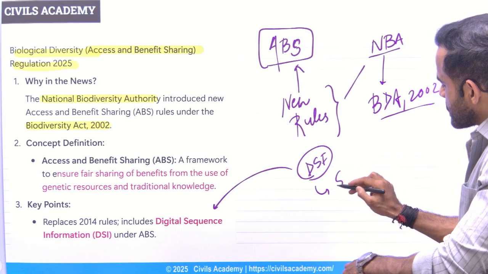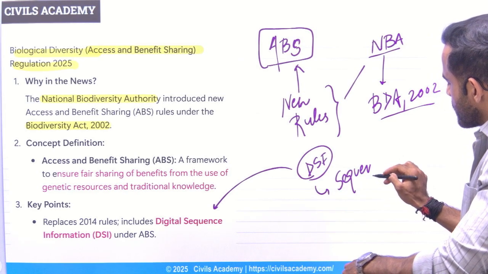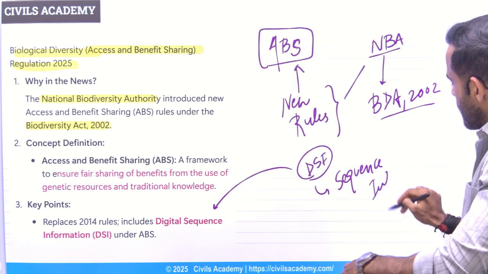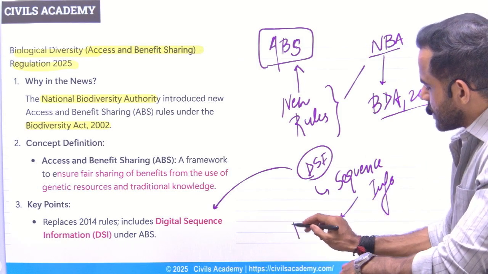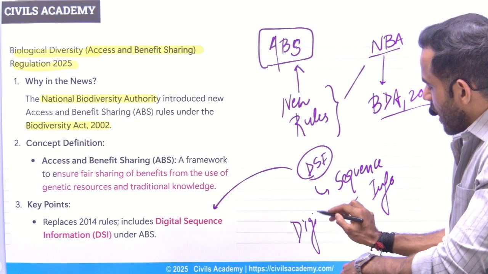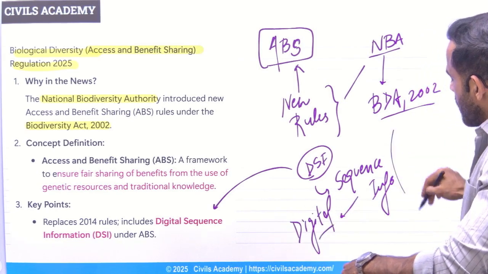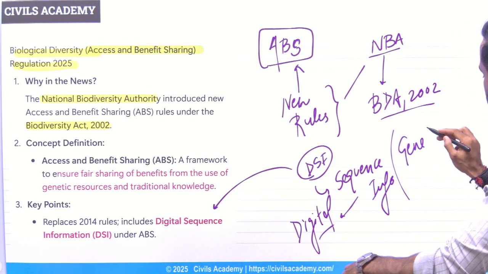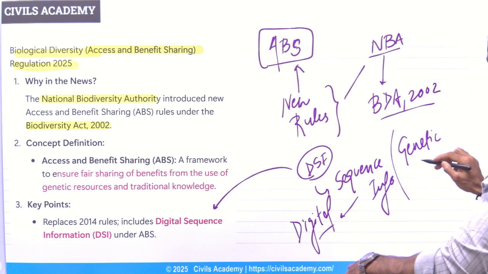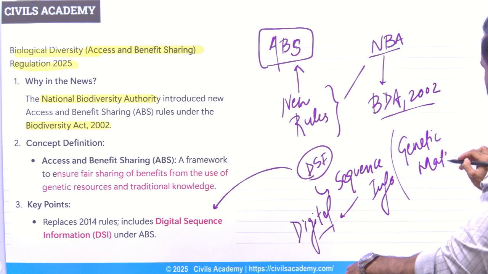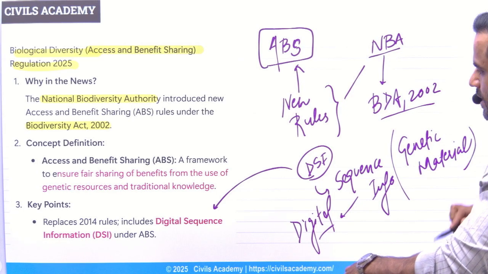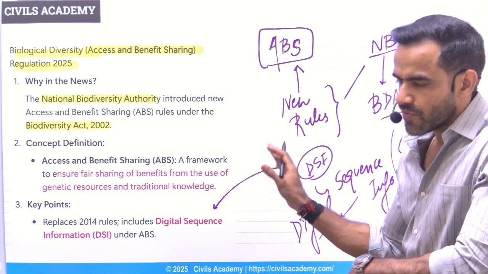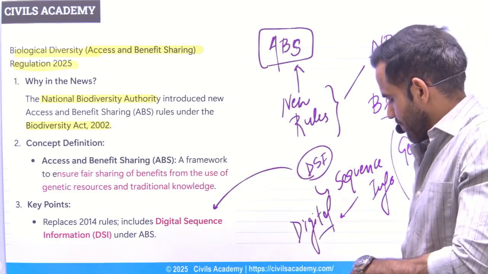In a very simple sense, sequence information in what format? In digital format. And what is the sequence information? This is information of genetic material. That is something which you need to keep in mind from this particular topic.